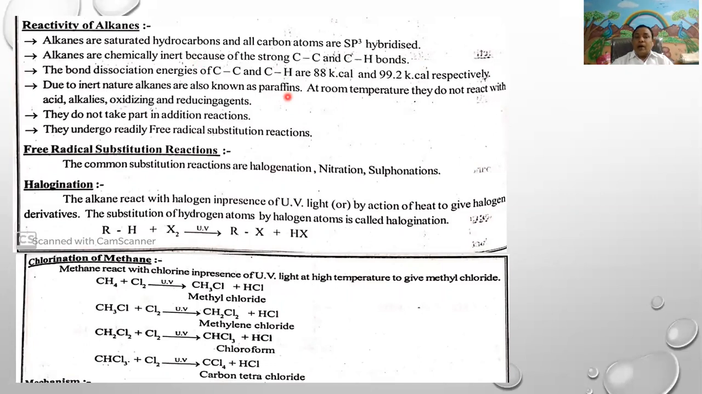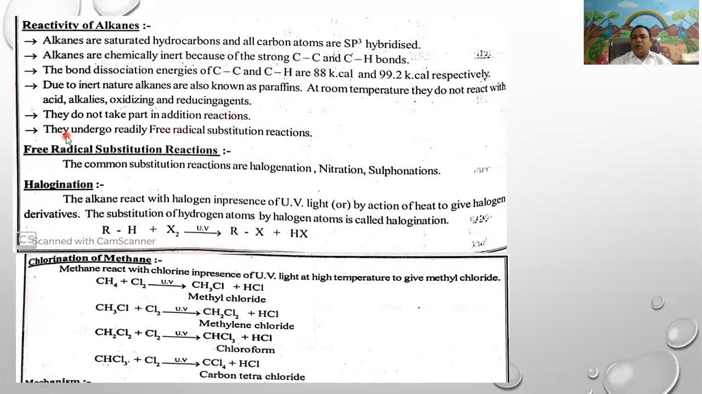Alkanes are called paraffins because of their inertness. Due to the inertness of alkanes at room temperature, they do not react with acids, alkalis, oxidizing and reducing agents. They do not take part in addition reactions.